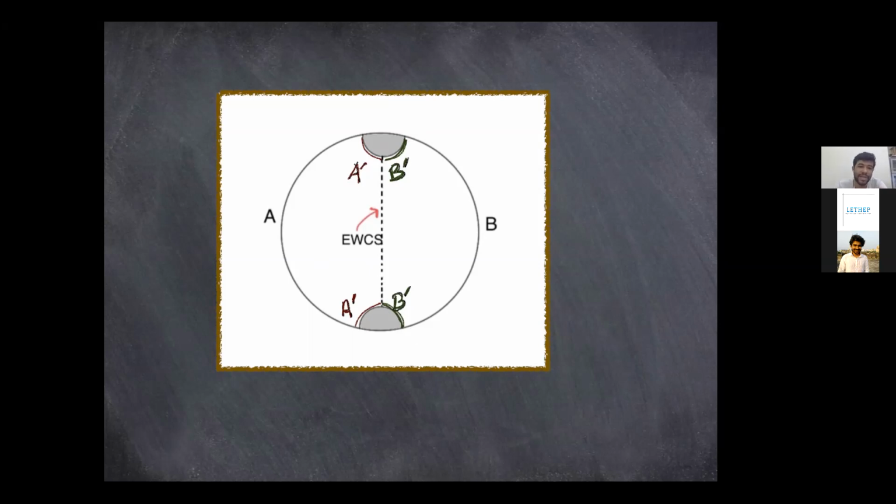And the way you can realize it to be the entanglement of purification, firstly, this entanglement wedge cross section follows all the properties followed by the usual entanglement of purification on the quantum information side. And secondly, you could think of this bulk part as being the auxiliary system that you add. So the combination of this part and this part, the red marked lines, is your A prime, and this part and this part is your B prime.